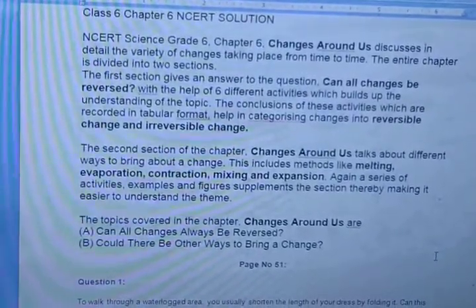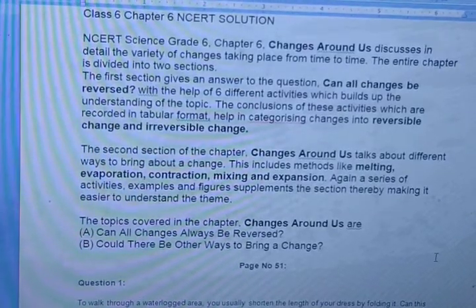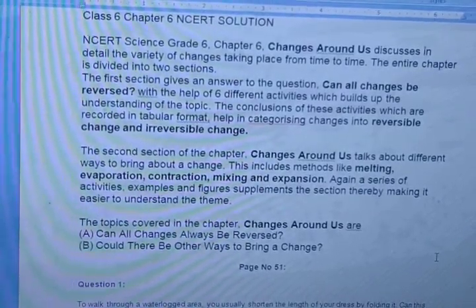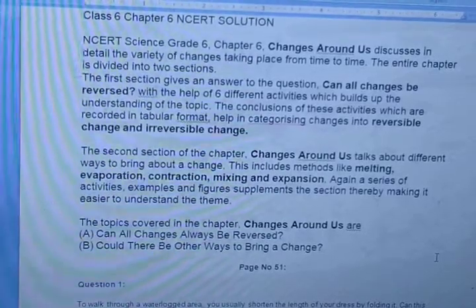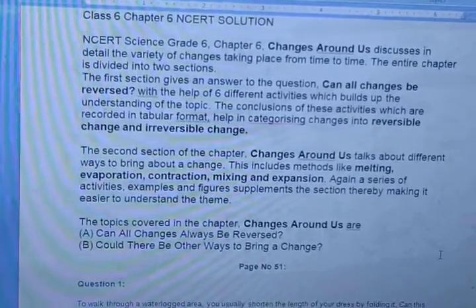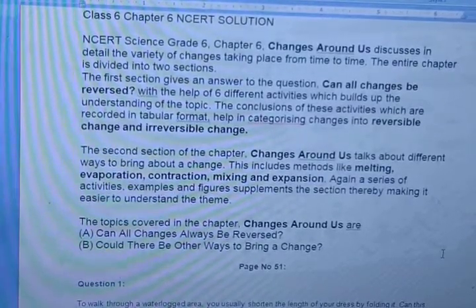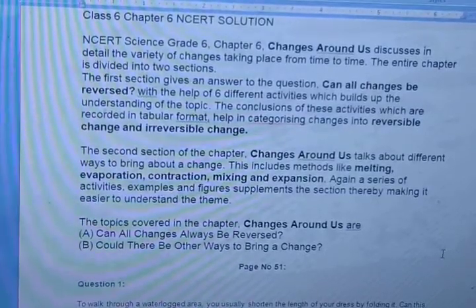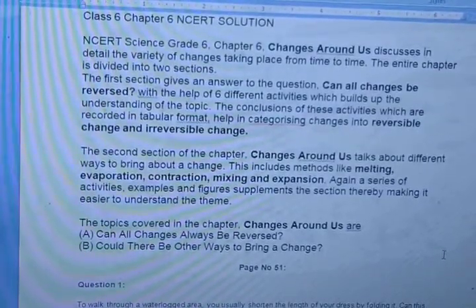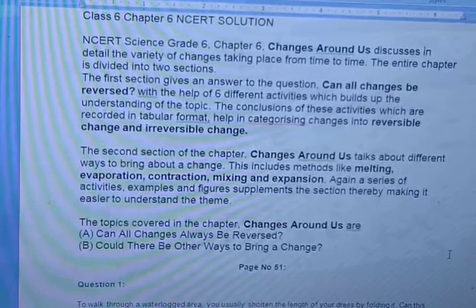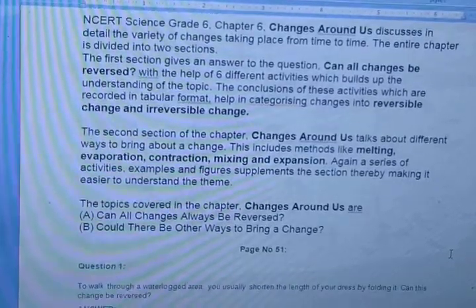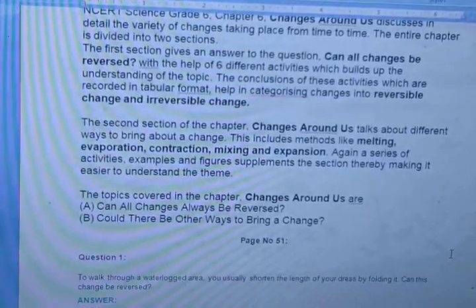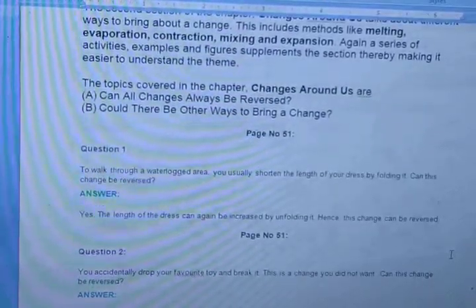You can check these topics, what we have studied: can all the changes always be reversed, meaning reversible or not reversible, evaporation, contraction, mixing and expansion, melting point, boiling point, reversible change and irreversible change. So these are all the things we have studied in this chapter. Now we are moving towards the question answers.